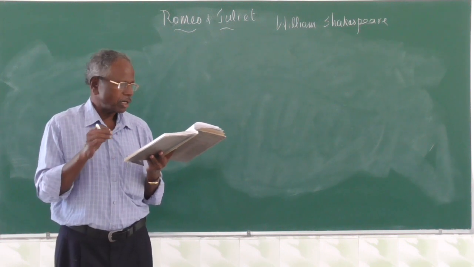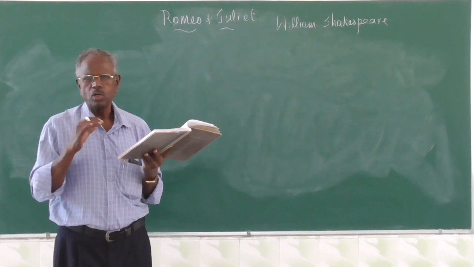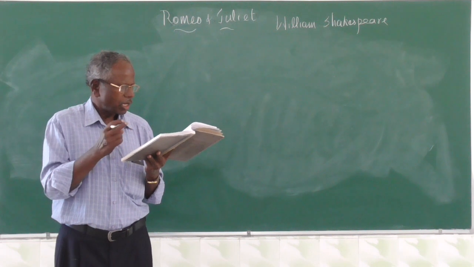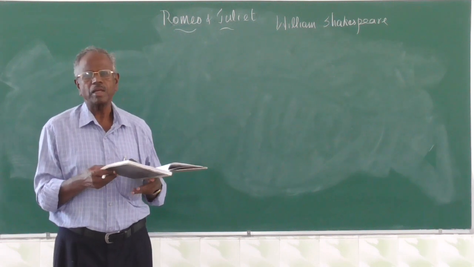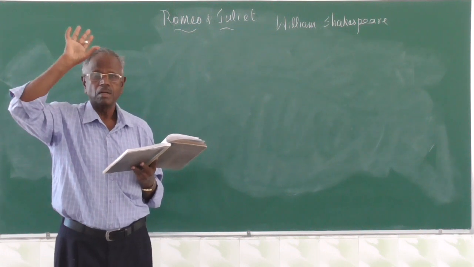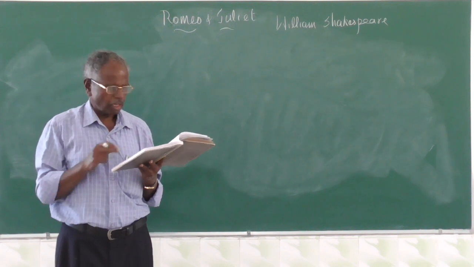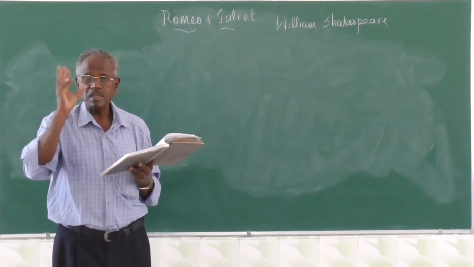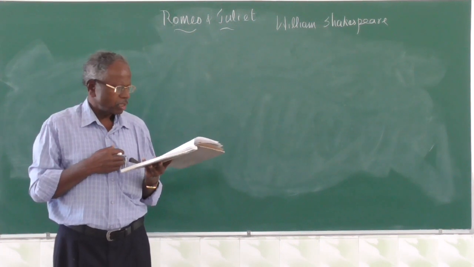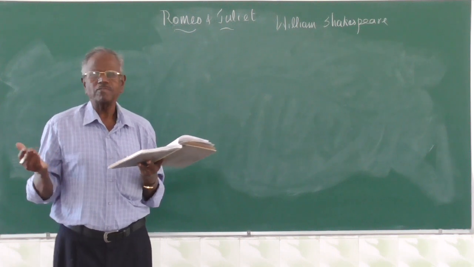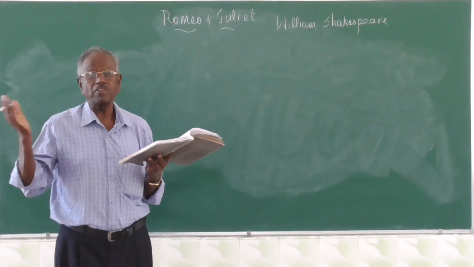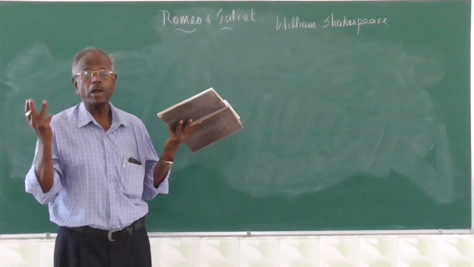"And when I shall die," it's a printing mistake, it should be "when he shall die," meaning when Romeo dies, "take him and cut him out in little stars." So she plans to cut him into little stars, and he will make the face of heaven so fine. He will be put up in the sky along with the stars. The face of heaven signifies the sky. The sky will become so beautiful, so bright, so fine, that all the world will be in love with the night. Everybody will look at the new stars only, not the previous stars. They will just see how bright.